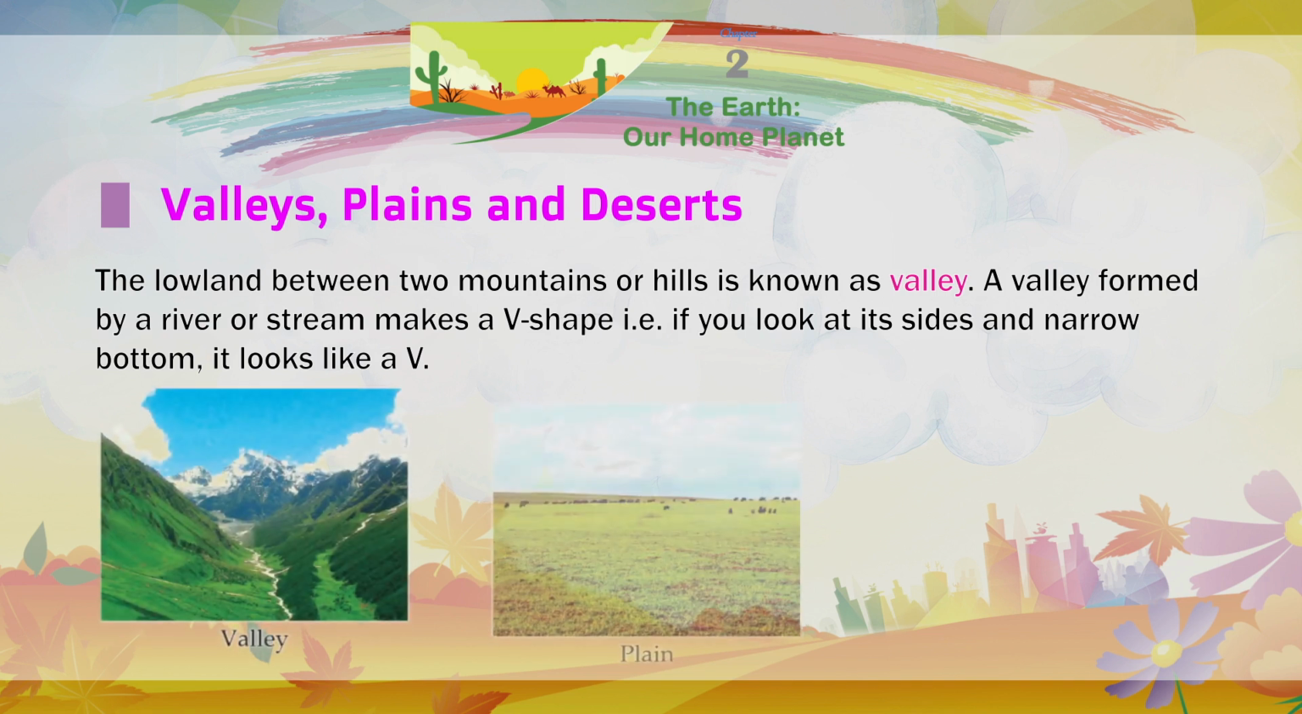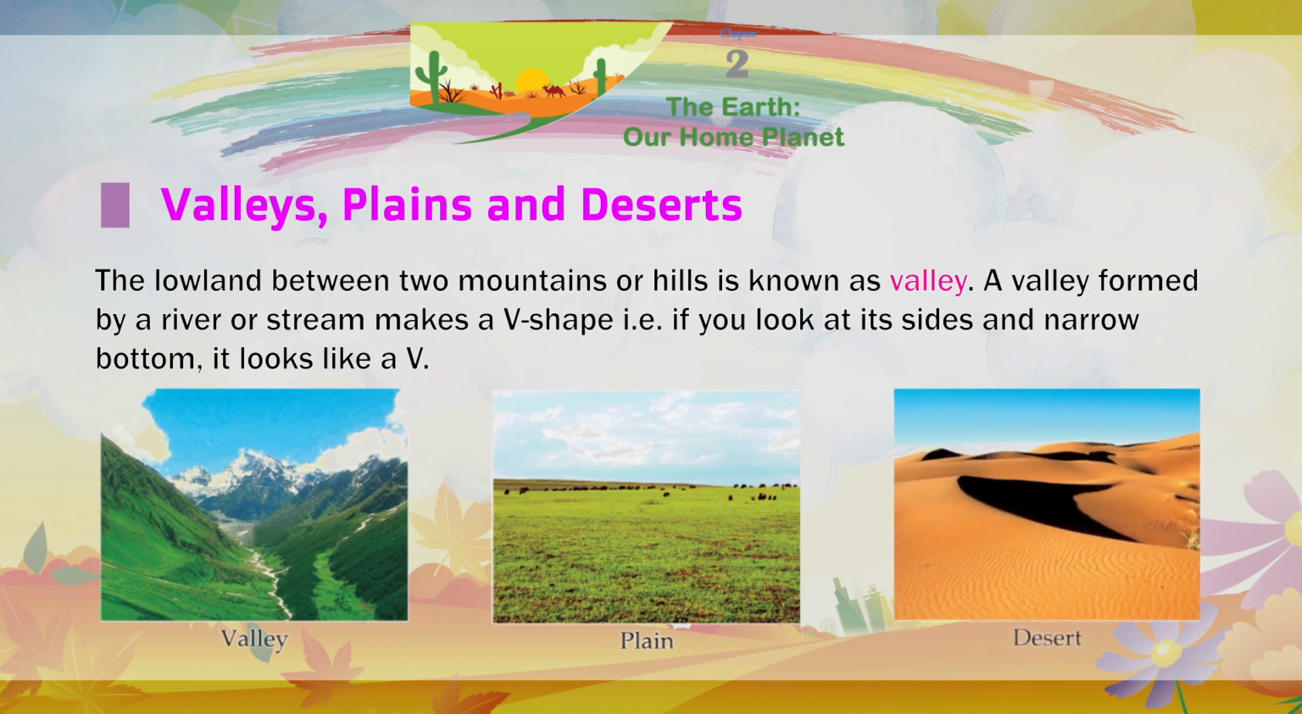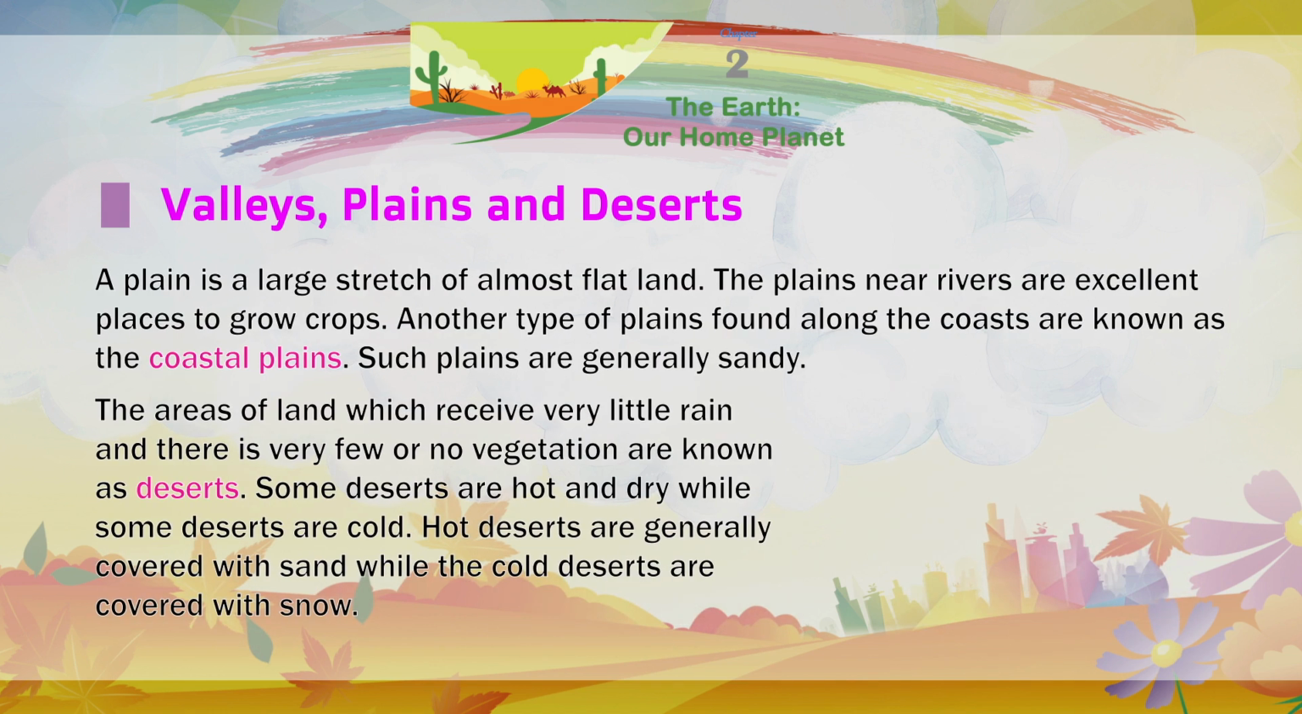Valley, plain, desert. A plain is a large stretch of almost flat land. Plains near rivers are excellent places to grow crops. Another type of plains found along the coast are known as the coastal plains. Such plains are generally sandy.